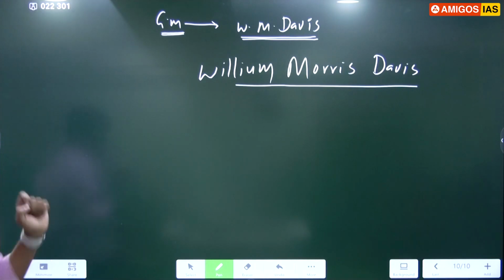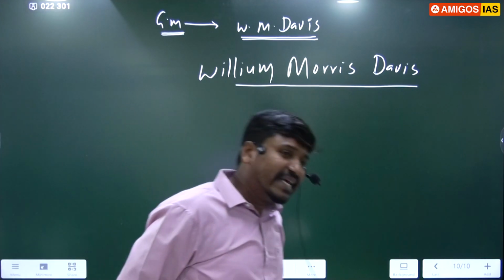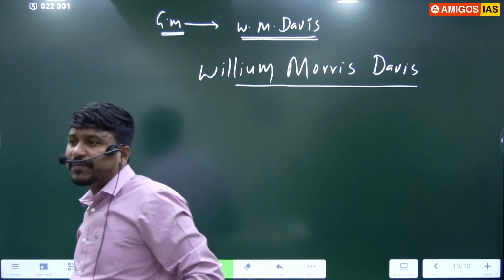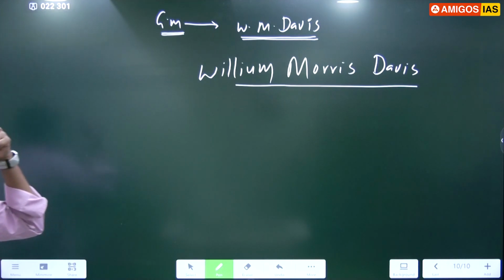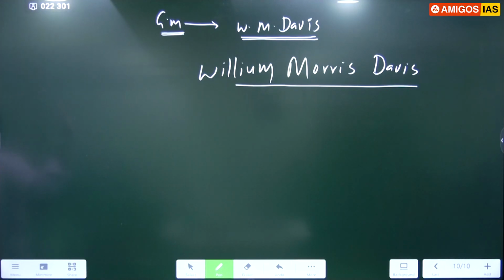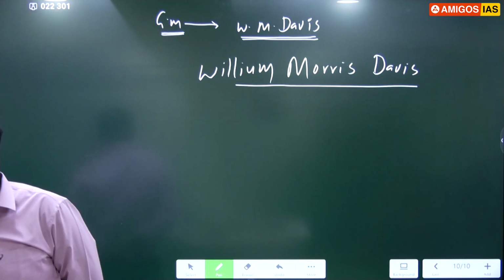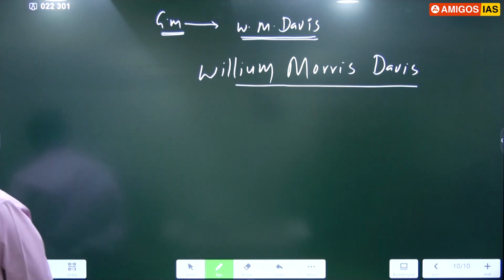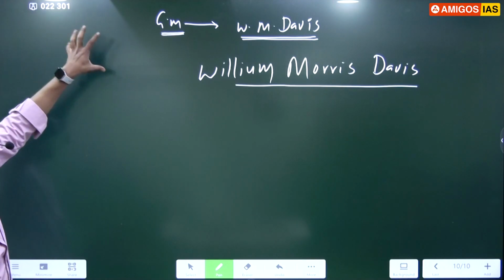Father of Indian geography, Major James Rennell. Father of geomorphology, William Morris Davis or W.M. Davis. Right? Very important. And among these fathers, who gave the idea of regional geography? Karl Ritter. Who gave the idea of systematic geography? Yes, very good. Important. Nice. Very good. Listen, here is geomorphology.